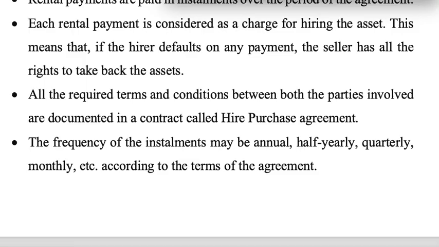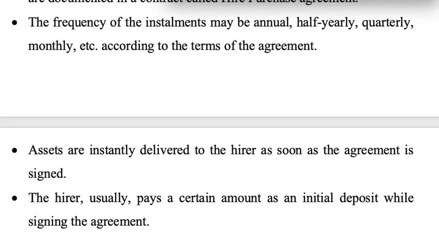Here the goods are delivered to the hire purchaser soon after they enter into the agreement. Once they enter into the agreement, soon after that the goods are delivered to the hire purchaser. The hirer usually pays a certain amount as an initial deposit while signing the agreement, which we call the advance amount.